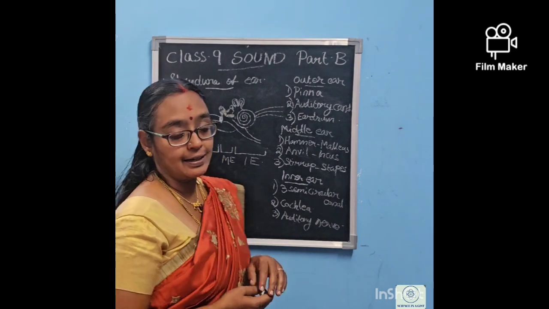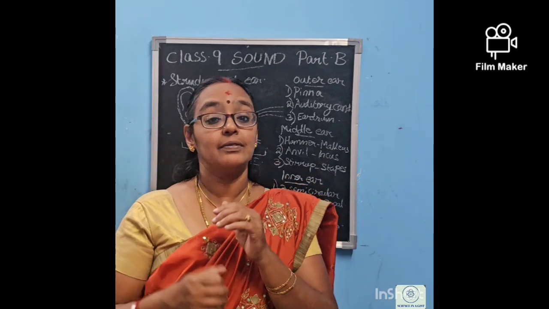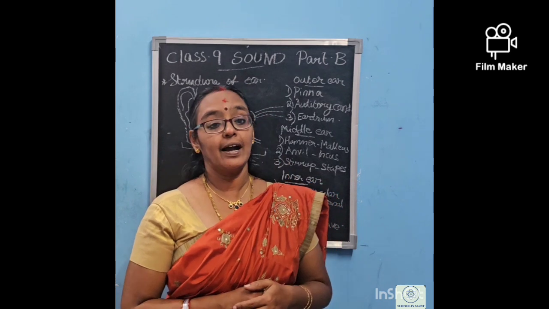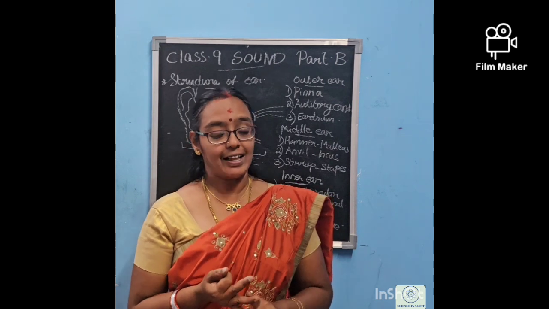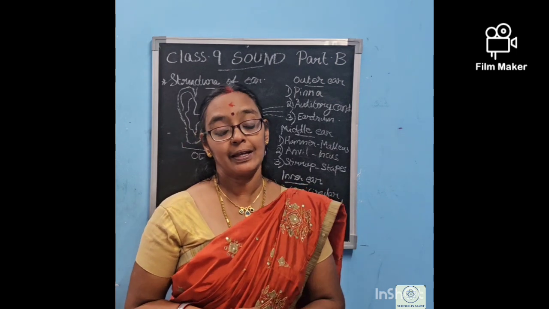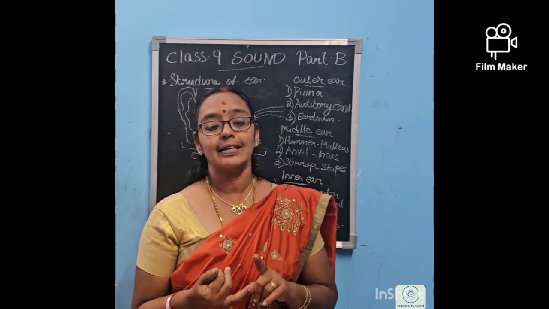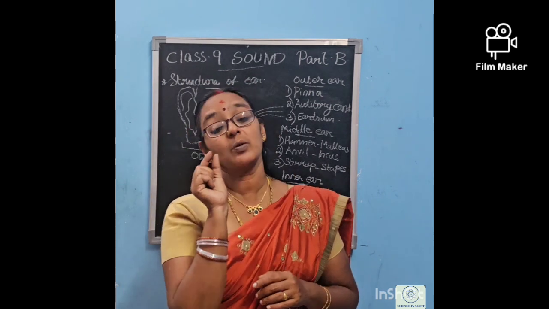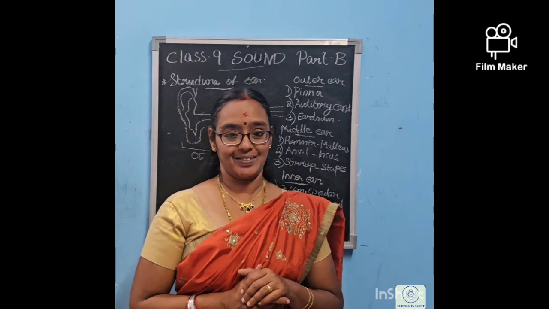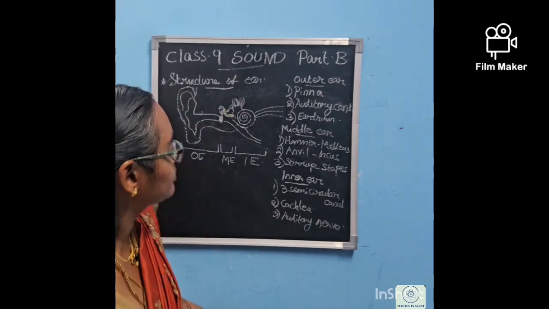Then we are entering into the middle ear. In the middle ear, just touching the eardrum, there are three bones. They are the hammer, anvil and stirrup. Some other books use other names: we can call them malleus, incus and stapes. The stirrup or stapes is the smallest bone of the whole human body. So these three. Can you identify them?